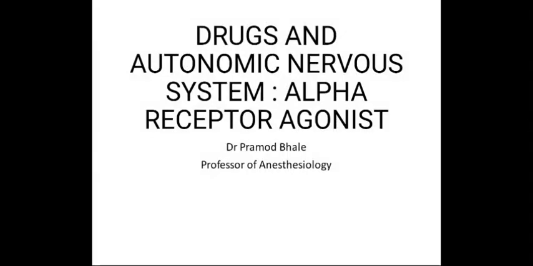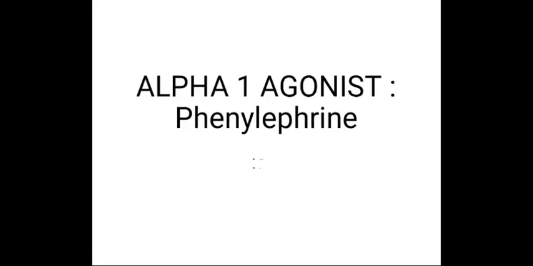Hello students, we will discuss drugs and autonomic nervous system. In this we will discuss alpha receptor agonist. In alpha receptor agonist, first we will discuss alpha 1 agonist, that is phenylephrine. The phenylephrine is selective alpha 1 agonist.